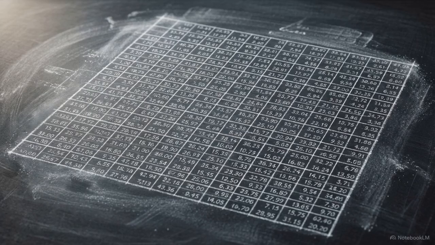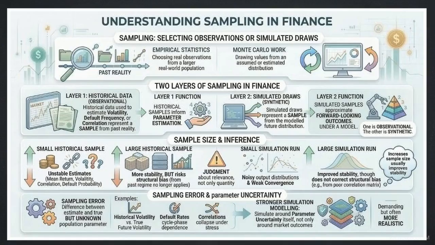This introduces the mechanics of statistical sampling. This chart separates two distinct sampling layers. Layer 1 uses historical data to estimate parameters like volatility or default frequency. Layer 2 takes those parameters and generates thousands of simulated draws, creating a synthetic representation of future states.